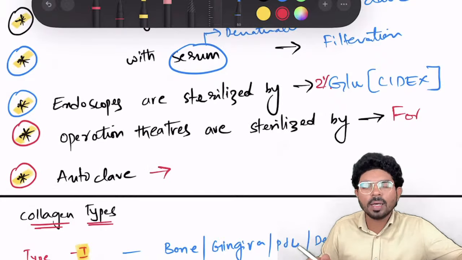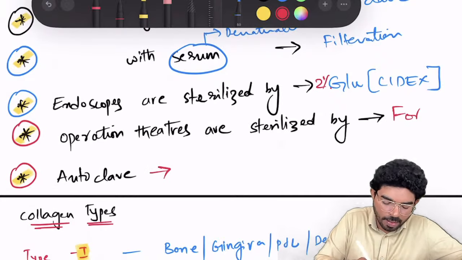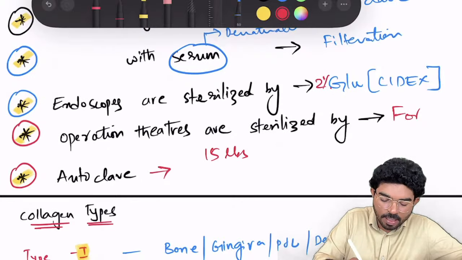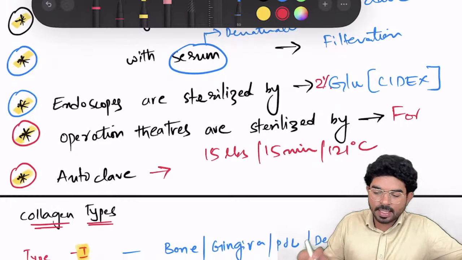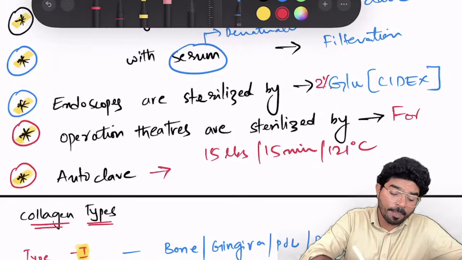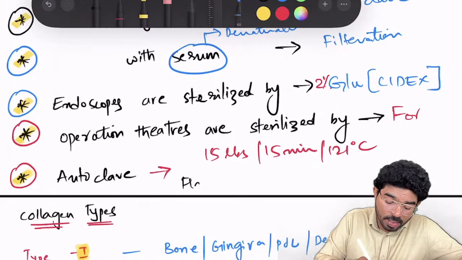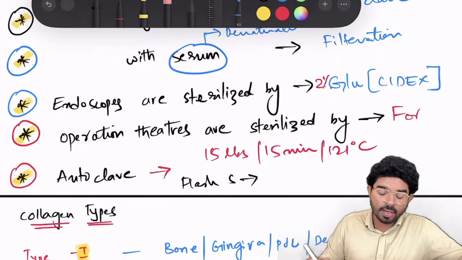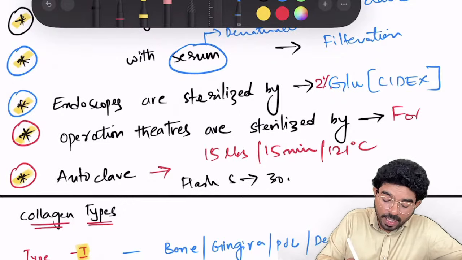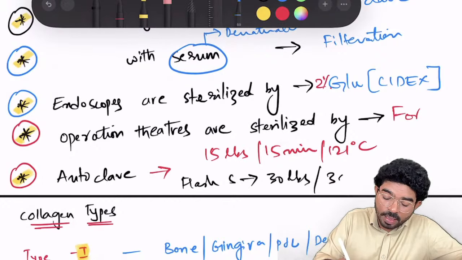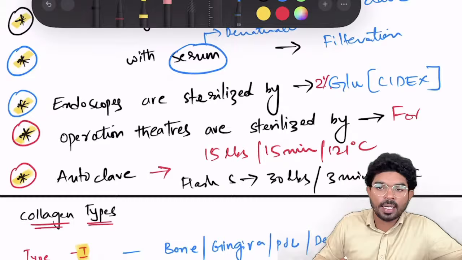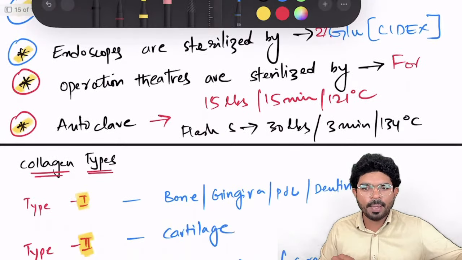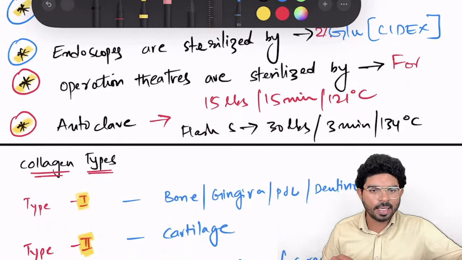Next, autoclave. Autoclave is 15 lbs, 15 minutes, 121 degrees centigrade. There is one more setting of autoclave that you have to make a note of, called flash sterilization, where I am going to use 30 lbs, 3 minutes, 134 degrees centigrade.